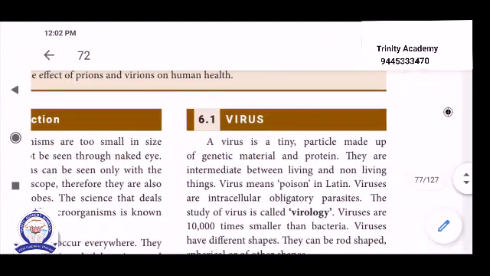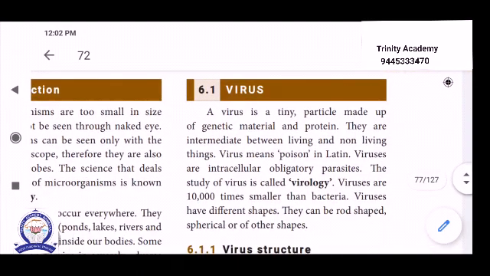First of all, virus. Virus is a tiny particle made up of genetic material and protein. Virus is one of the very harmful organisms. The term virus is derived from a Latin word which means poison, whereas the term bacteria is derived from a Greek word.